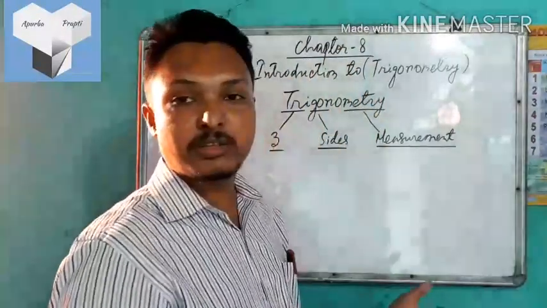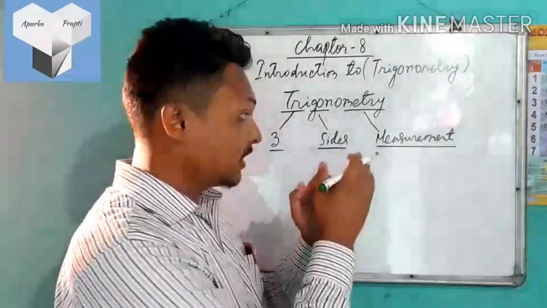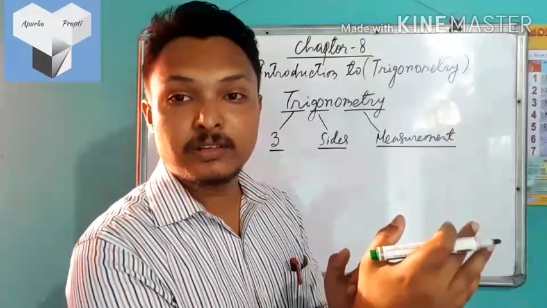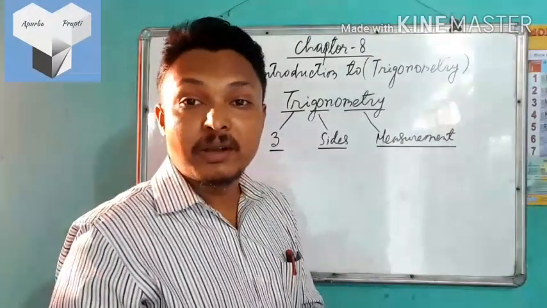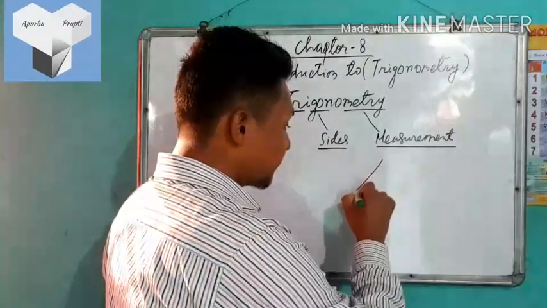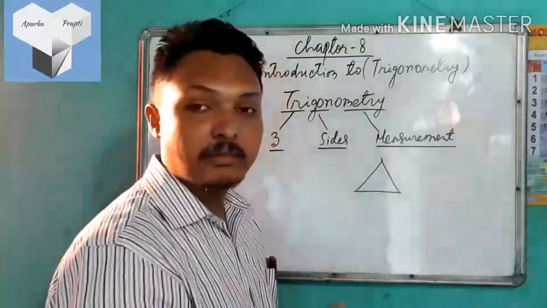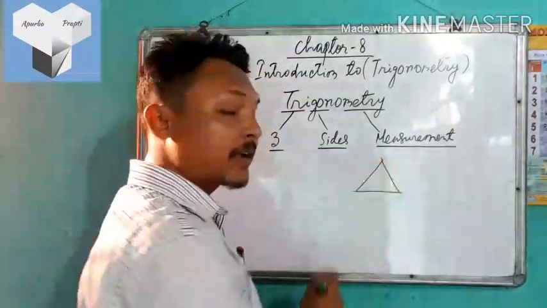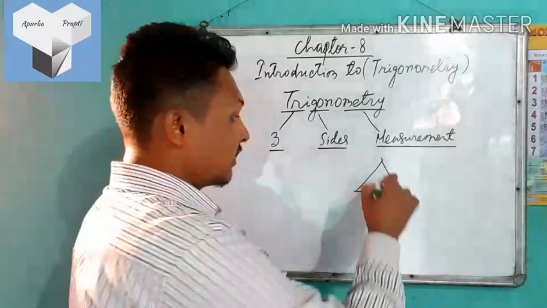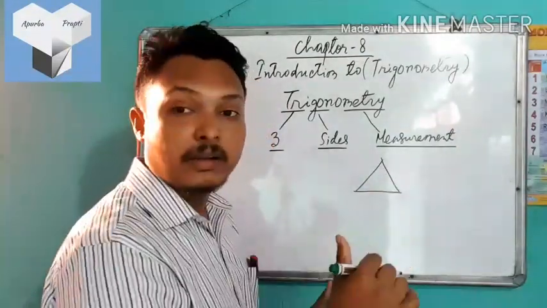That means it is so simple here. This chapter will deal with the three sides of something. But what has three sides? You know it. Only the triangle has three sides. Mind this, so this is the triangle. And what is the triangle? Any plane surface surrounded by three sides is called a triangle.